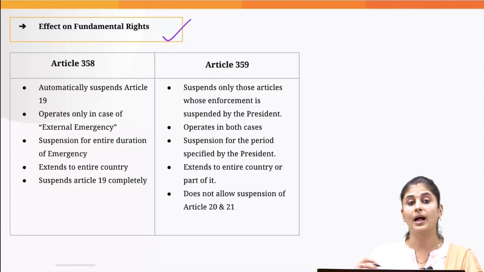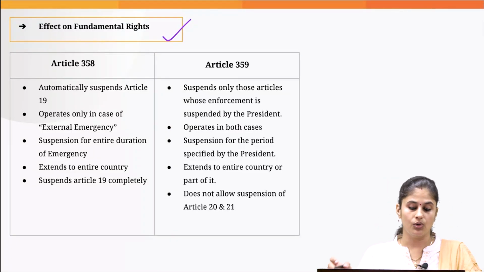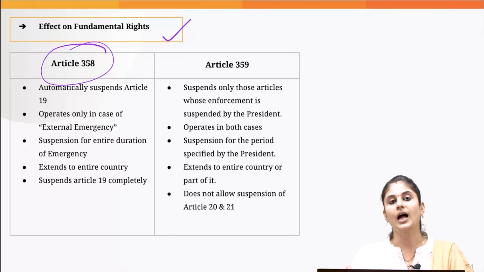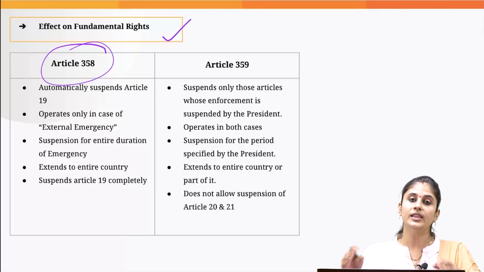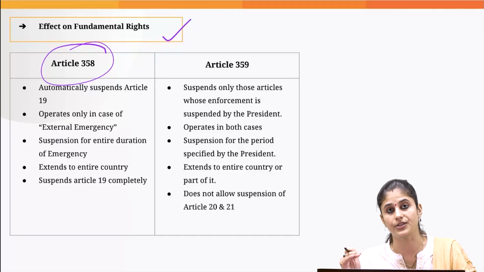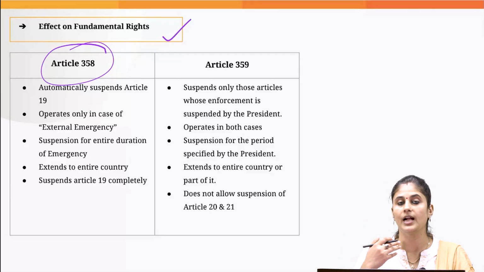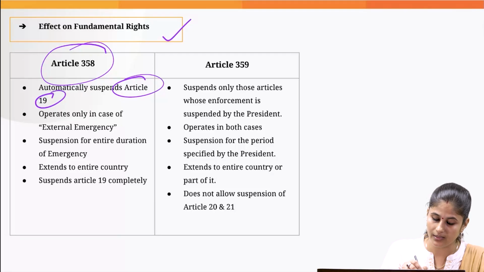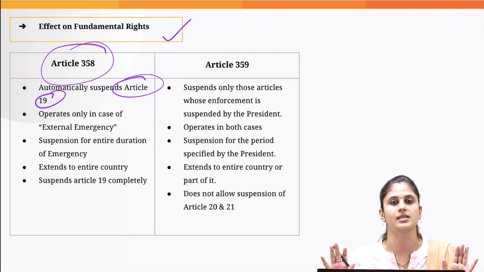Then what is the impact on fundamental rights? When you talk about Article 358, when the national emergency is proclaimed on the grounds of war or external aggression, the 6 fundamental rights that we enjoy under Article 19 automatically get suspended.